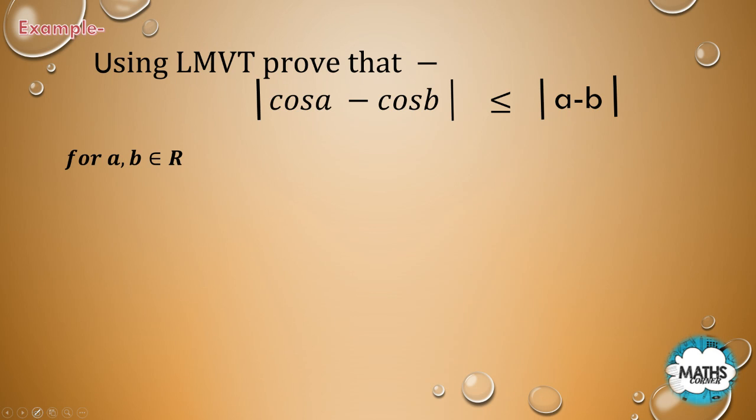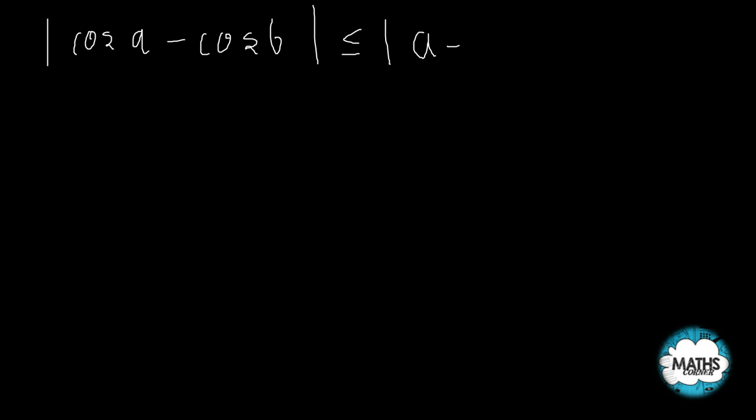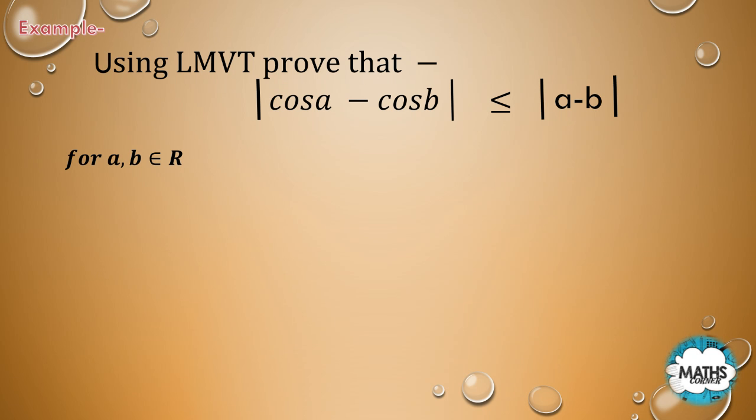Using LMVT, I have to prove that mod of cos A minus cos B is less than or equal to mod of A minus B. So how can I prove this? I have been asked to prove this using LMVT.